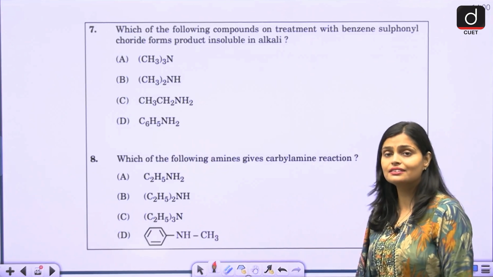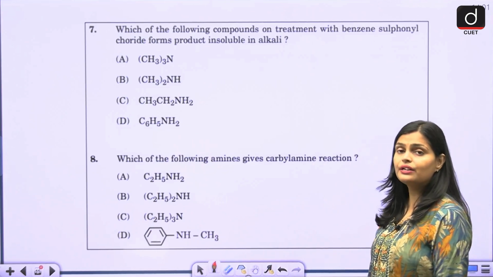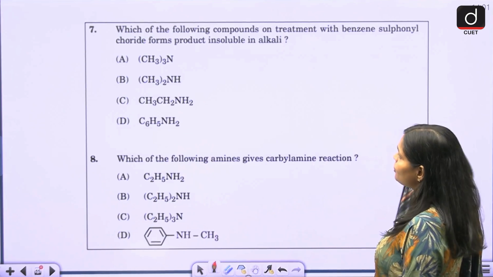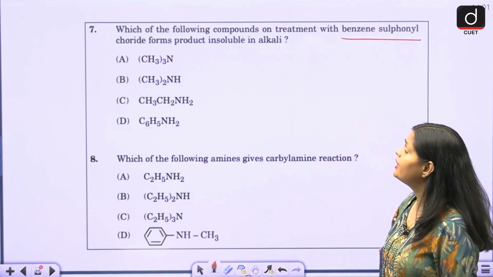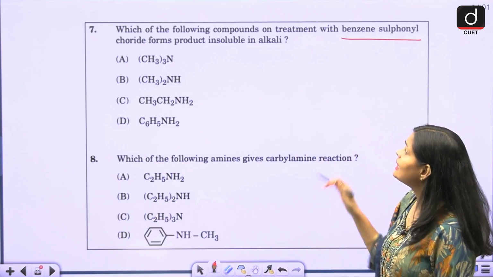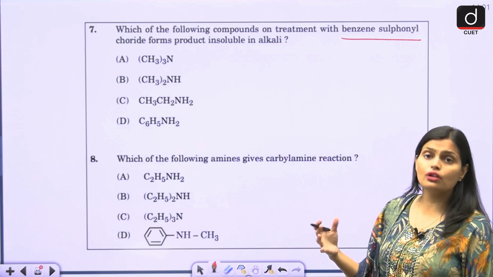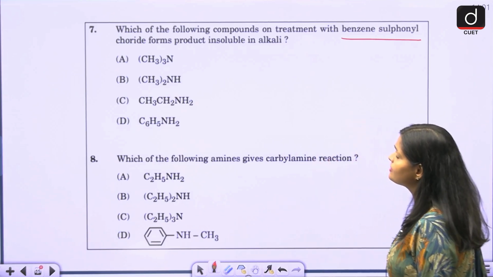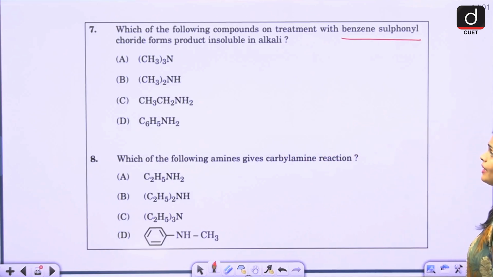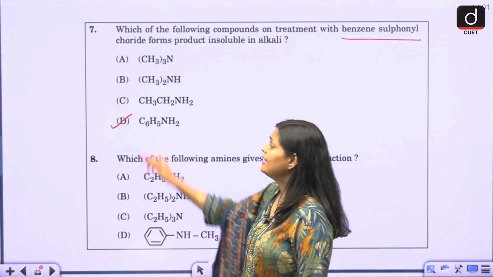Basically Hinsberg test is used to identify primary, secondary and tertiary amines. So which forms the insoluble compound? You have trimethylamine, then secondary, then primary alkylamine, and then you have aniline. So here the correct answer should be aniline.